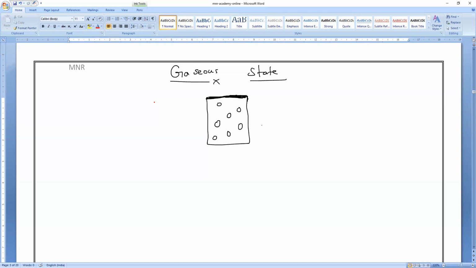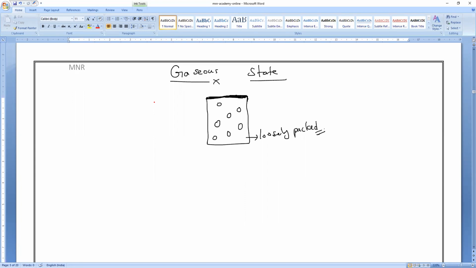So as soon as you hear about gas, you can say they are very loosely packed. Is it right or wrong, everybody? They have large intermolecular spaces, so they can easily go fast from here and there.